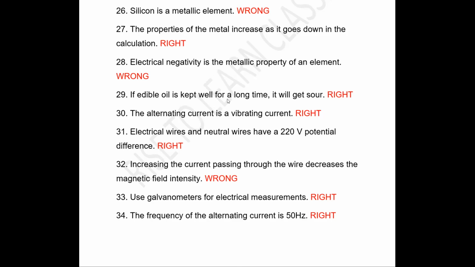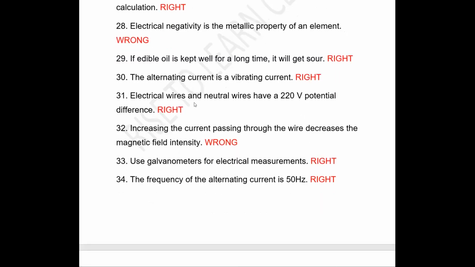If edible oil is kept for a long time, it will get sour. True. Statement is right. Next, alternating current is oscillating current. Statement is right. The live wire and neutral wire have a potential difference of 220 volt. Right. Increasing the current passing through the wire decreases the magnetic field intensity. Wrong. If the current increases, magnetic field intensity will also increase.